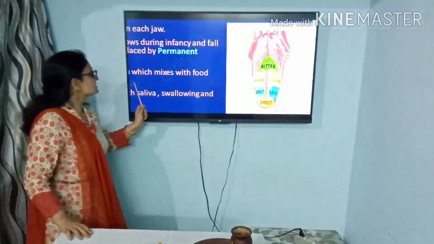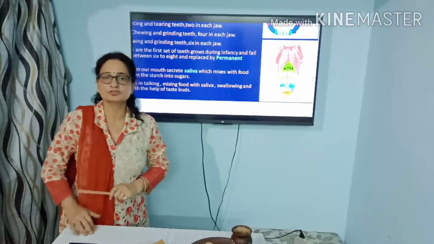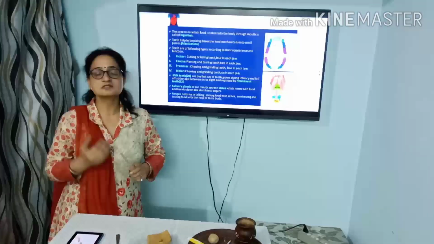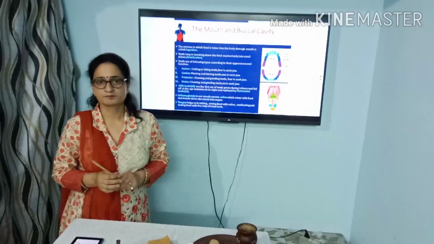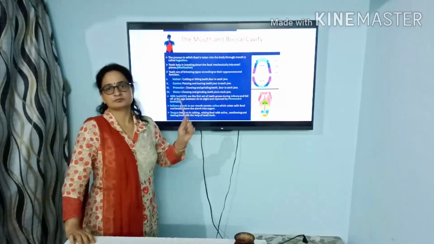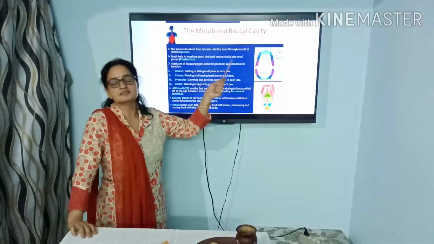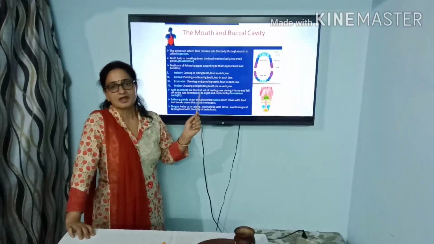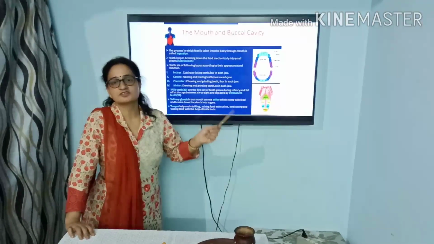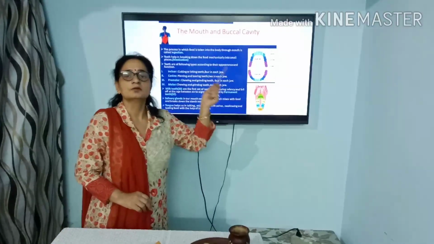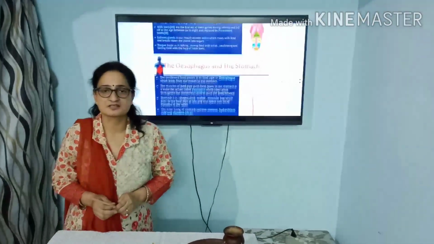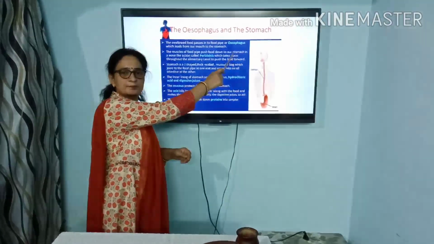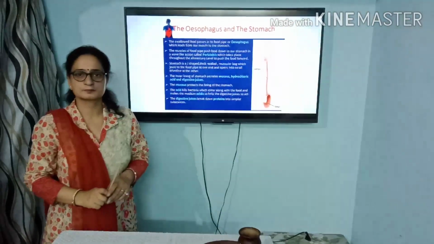So the tongue helps in swallowing of the food, in properly getting the taste of the food, and also in speaking. So these are the few organs which are present in our buccal cavity, that is salivary gland, teeth and tongue. This buccal cavity next opens into the part called the pharynx. This swallowed food is passed into the pipe called the esophagus.